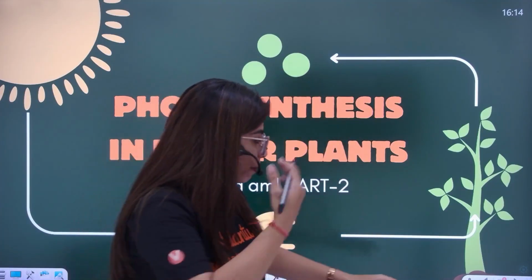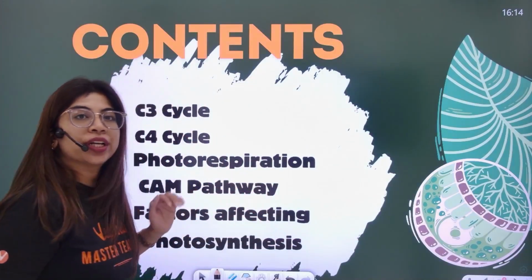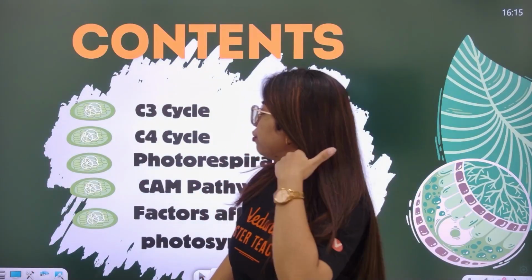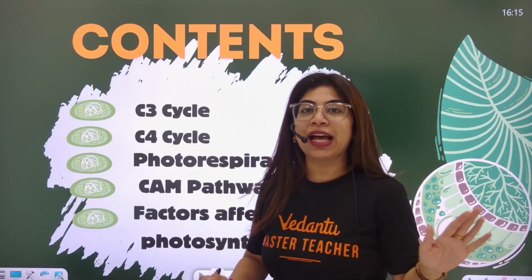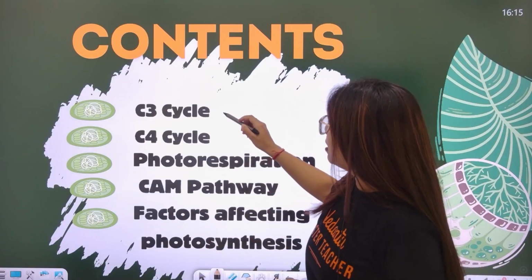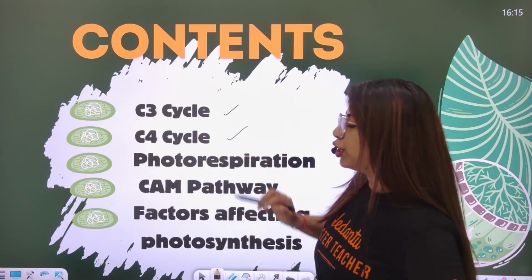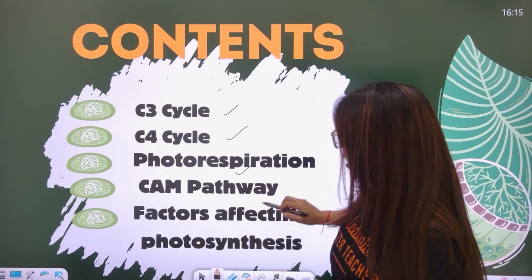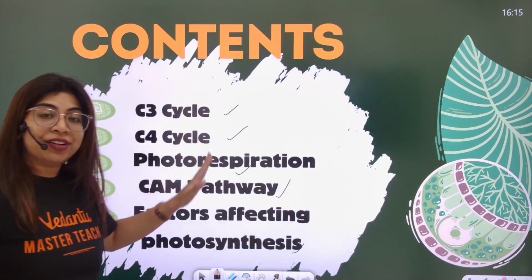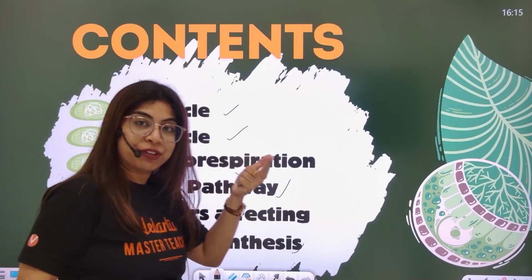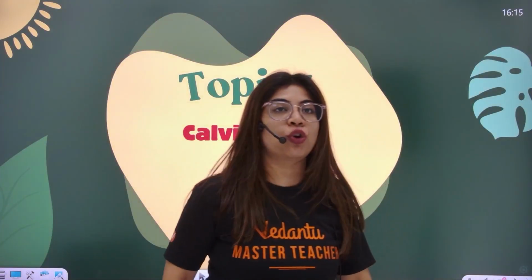So everyone, we're going to start off with photosynthesis in higher plants, part 2 of the lecture. In this session, we're taking up the second part, the later half of the chapter, and what are the contents that we're going to discuss? First of all, we've already done chemiosmotic hypothesis. So we'll be starting off with C3 cycle, moving to C4 cycle, photorespiration, CAM pathway, and factors affecting photosynthesis. While covering these topics, we'll finish off the chapter, after which, yes, we're going to see the previous year questions also. So the first topic here is Calvin cycle.